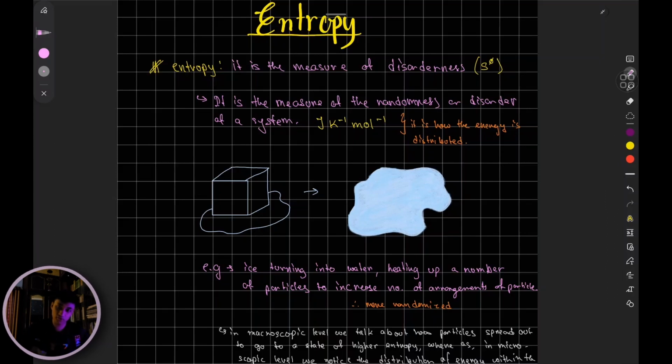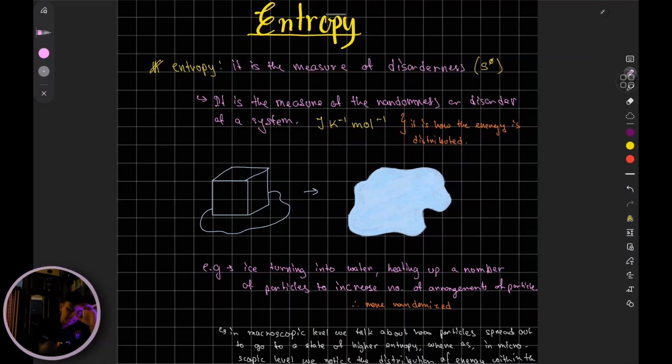Now, another thing I'll mention: how to measure entropy? It is measured with the unit of Joule per Kelvin per mole. Now, you may notice, where did Joule come from? Where did temperature come from? Where did mole come from? The thing is, entropy is closely related to temperature. It is affected by temperature, and it is related to energy in some way, right? From the units, you can already relate temperature and energy. And since it's a behavior of particles, we have mole, right?